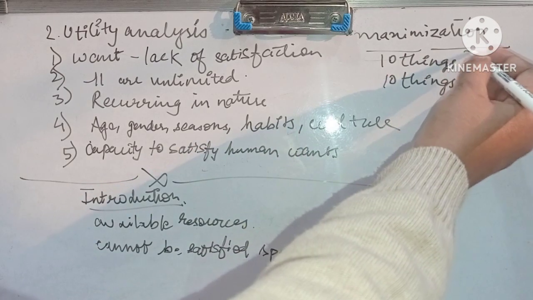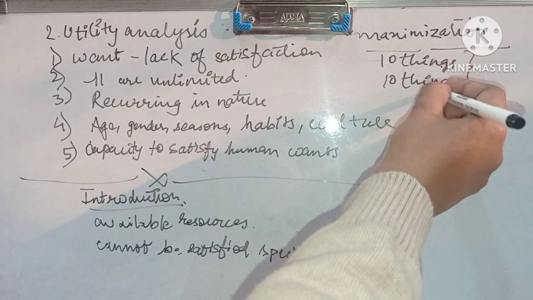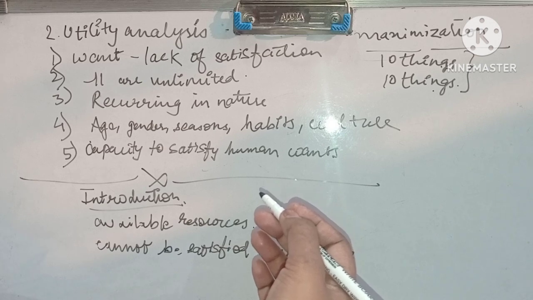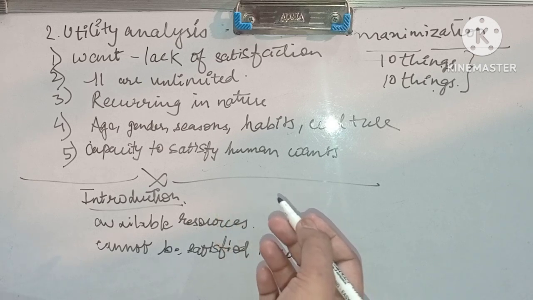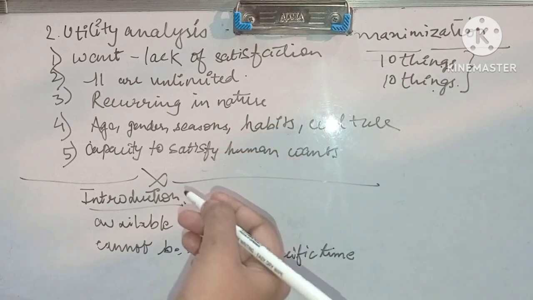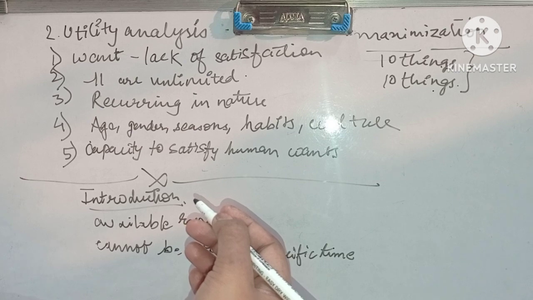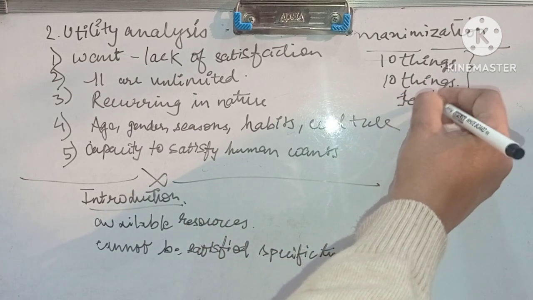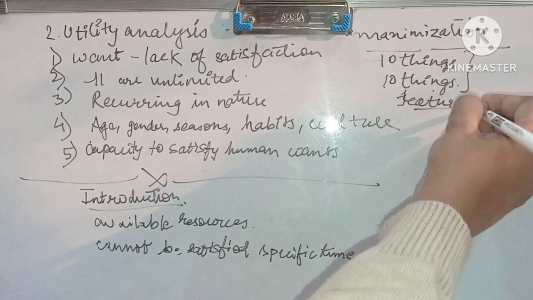So list down the 10 things which satisfy your wants and 10 things which satisfy the wants of a specific person, just to understand how wants change with each person. Okay, fine. So this is an activity. Try to do this activity at home. So let's move on to the features of utility.